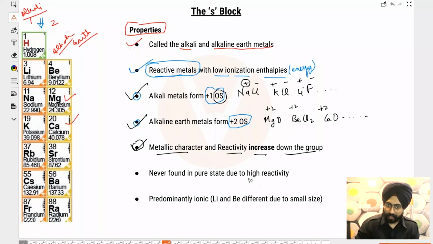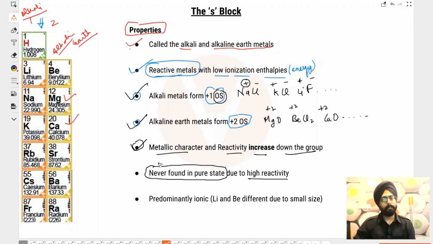And because of this high reactivity, they are never found in pure state. They are always found in bonded state. Sodium is never found as sodium metal in nature. It is found as NaCl, salt. We eat it every day. Magnesium and calcium salts are present in water. You studied about hardness of water.